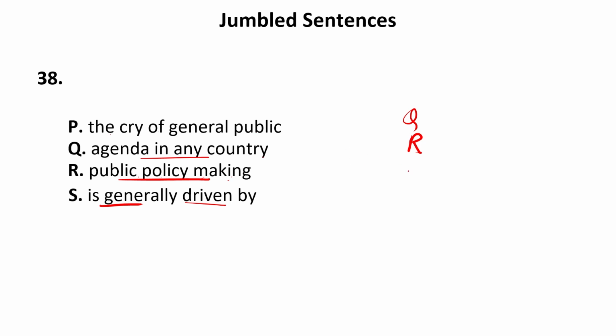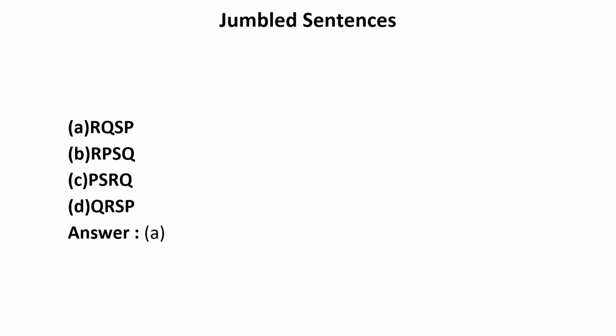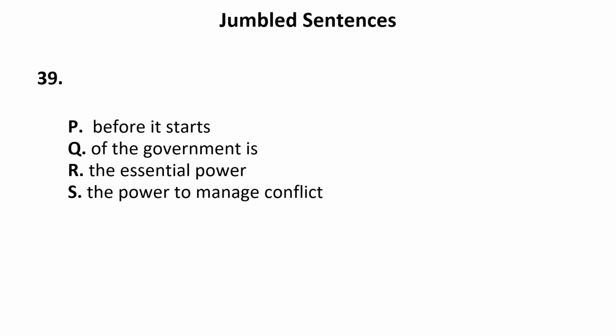Now let us see this option. R: Public policy making agenda in any country is generally driven by the cry of general public. So we have come to a conclusion of a sequence, RQSP. Now let us see if this sequence is given in the options or not. That is RQSP. So it is obviously given in the options and this is the correct answer. That is RQSP. So this will be the correct sequence. Now let us move to the next one.